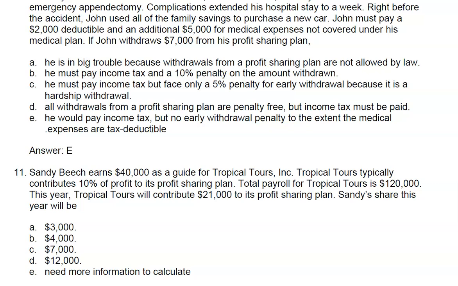This year, Tropical Tours will contribute $21,000. Correction, $40,000 divided by $120,000 is 1/3 of the payroll was Sandy's. Therefore, 1/3 of the total profit sharing, or $7,000, will be paid to Sandy.